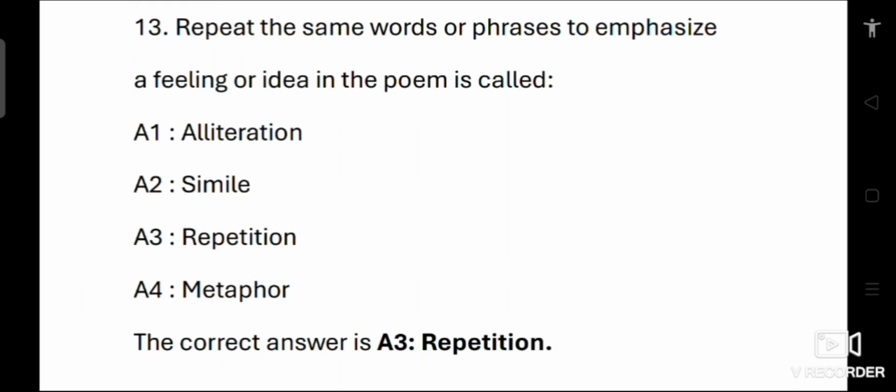Question number 13. Repeating the same words or phrases to emphasize a feeling or idea in a poem is called. Option 1, alliteration. 2, simile. 3, repetition. 4, metaphor. Repetition is a literary device where the same words or phrases are repeated to emphasize a feeling, idea, or theme in the poem or text. This technique helps to create rhythm and can make the message more memorable. So the correct answer is A3, repetition.